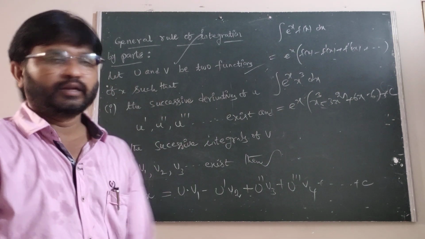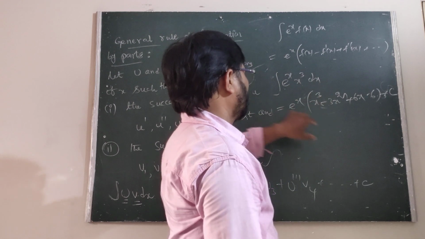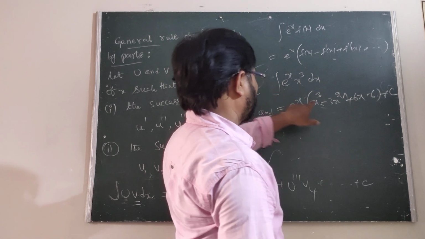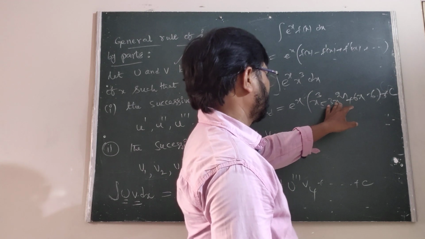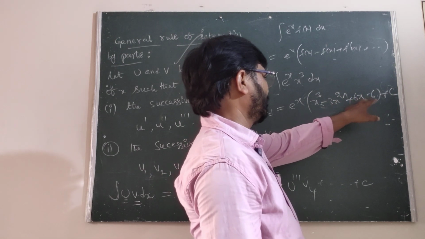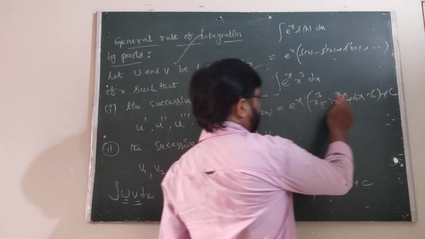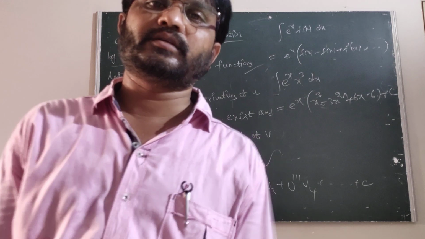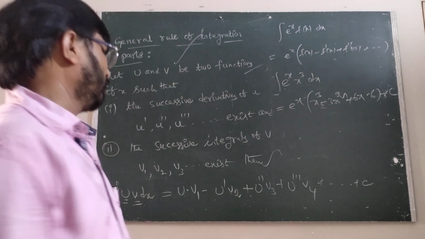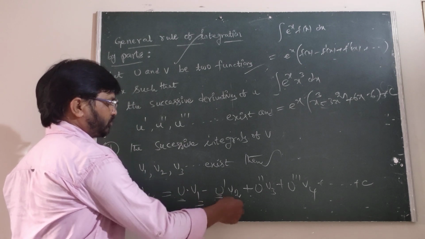Is it okay? Now we can write integral e power x into x cube into dx. First you can write e power x, x cube. Derivative of x cube is 3x square. This is 6x. Derivative of 6x is 6. Now we can apply plus minus. In this case we take alternate signs only. Therefore, this is the method. Here u, v1, u dash, v2.